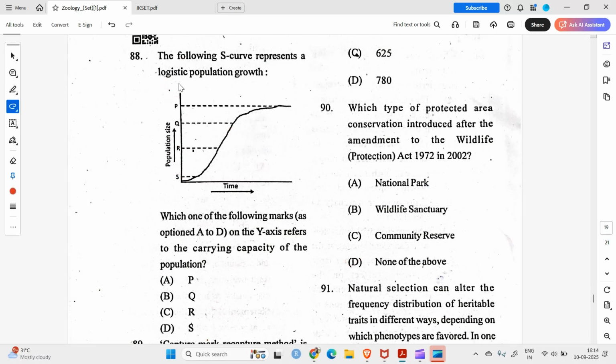Moving on to the next question. The following graph represents a logistic population growth. Which of the following marks, option A to D, on the y-axis refers to the carrying capacity? Okay, here is the carrying capacity, P. P should be the answer.